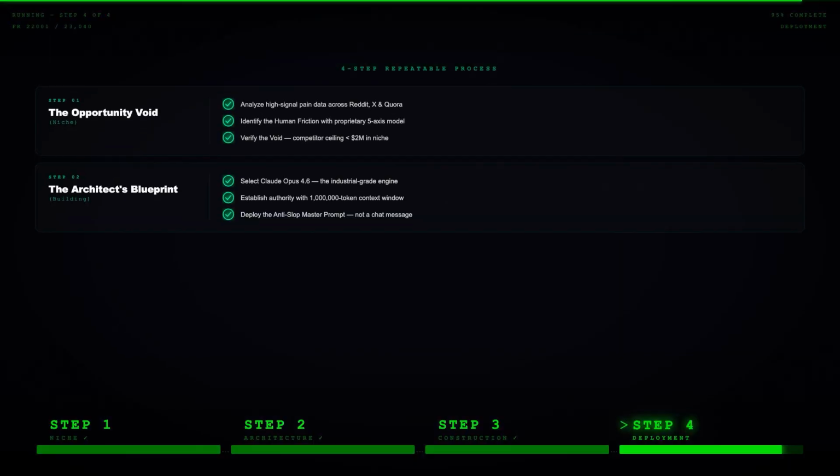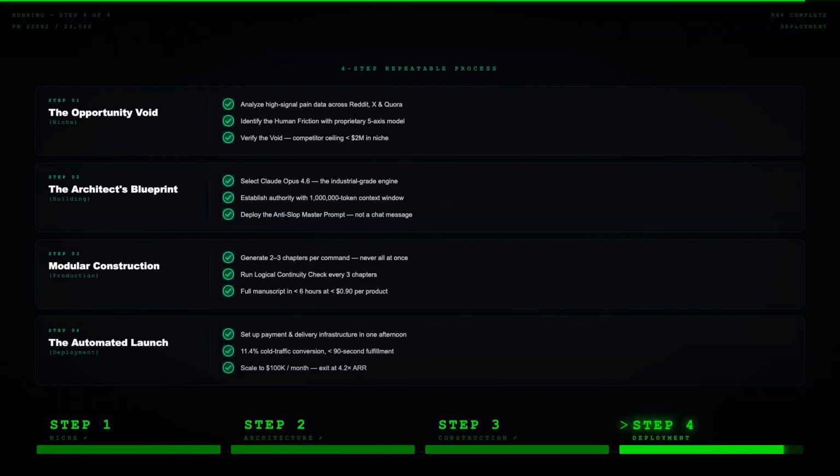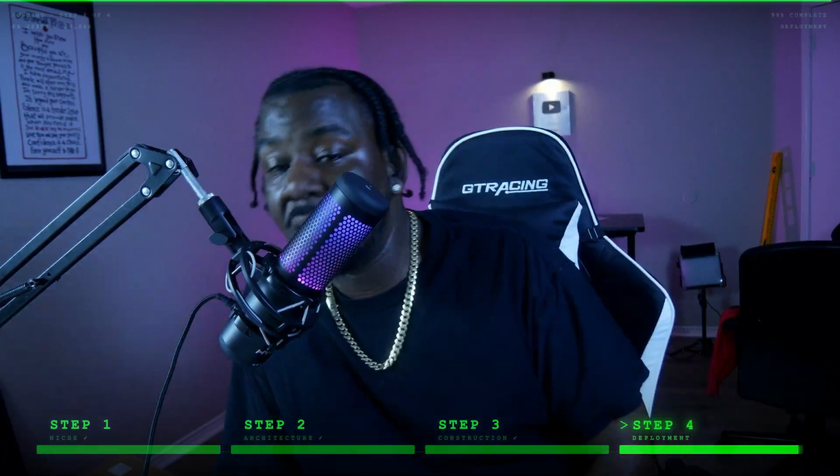So remember and copy this 4-step system. First, we're gonna find a niche, right? We're gonna scan high signal data, identify human friction, and verify a void. What are people struggling with? And then we're gonna move on to step 2, architecture. We're gonna build with Claude Opus 4.6, but we're gonna use Digital Maker to get us a nice, detailed, long prompt. Then it's time for construction. Give it all the context you can, break it down into chunks, and then honestly be amazed by your product. Then production, step 4: we're gonna deploy it and sell it. We're gonna put it somewhere where it's findable.